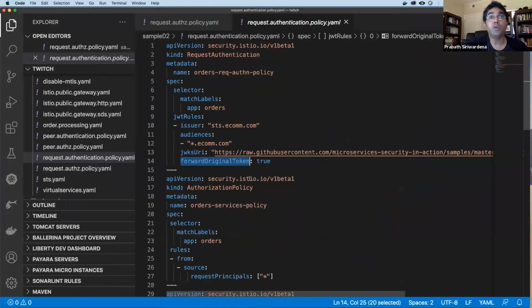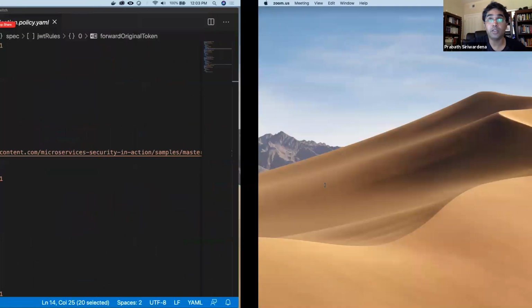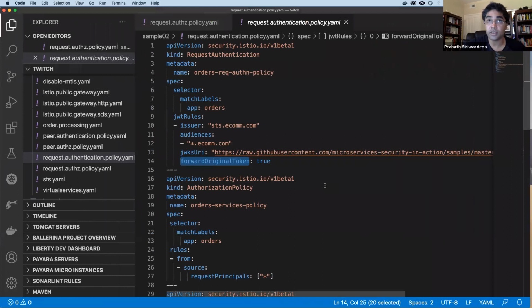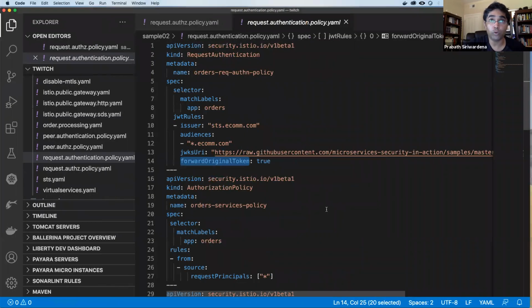But if you don't set forward original token to true, then this proxy won't send the JWT it got to the order processing microservice. It will basically stop it there. If you have a request authentication policy, it won't forward the JWT to your microservice unless you say forward original token. That's why I have said true.